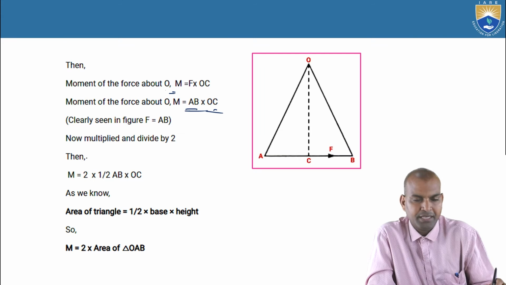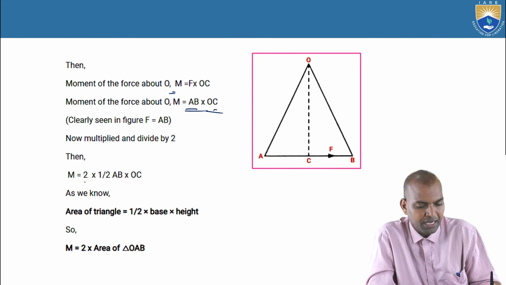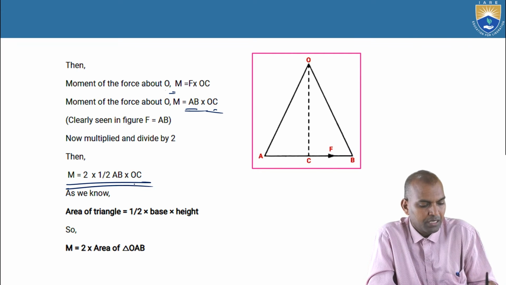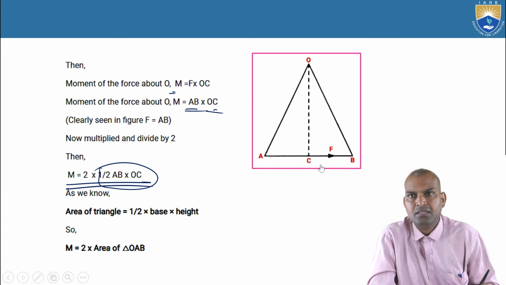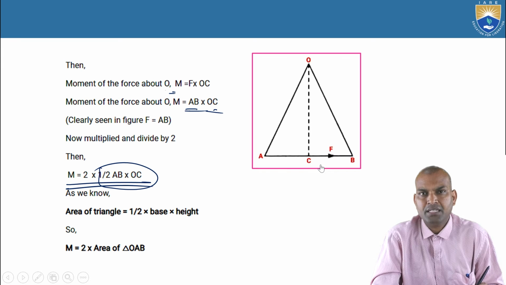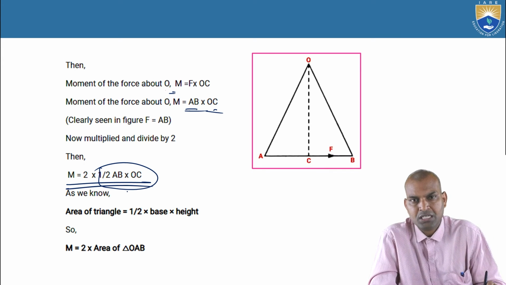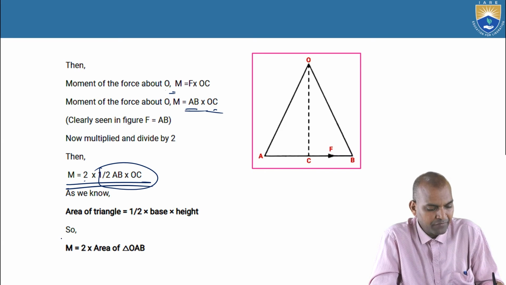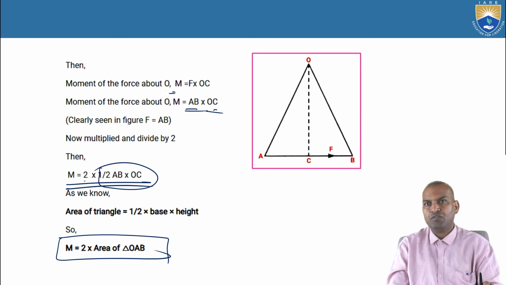If you multiply and divide by 2, then M equal to 2 times 1 by 2 times AB into OC. What is 1 by 2 AB into OC? Half base into height. AB is the base and the height is OC. That means half AB into OC is nothing but the area of the triangle. So 2 times the area of the triangle is equal to the moment of the force in this case.